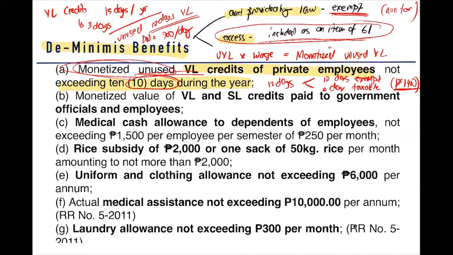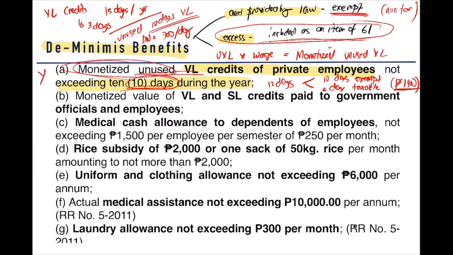Sir, what if my unused vacation leave is only 9 days? If your unused vacation leave is 9 days, then it is exempt kasi up to 10 days ang exempt. Less than 10 days yan, exempt yung buo. Ganun lang naman yun. Basta ang rule, amount provided by law, less than or equal to it is exempt. And excess included as an item of gross income. Take note, vacation leave for the year. So this is yearly.